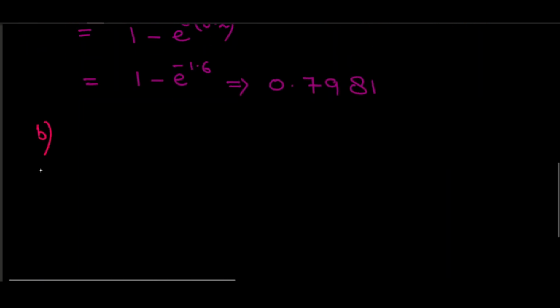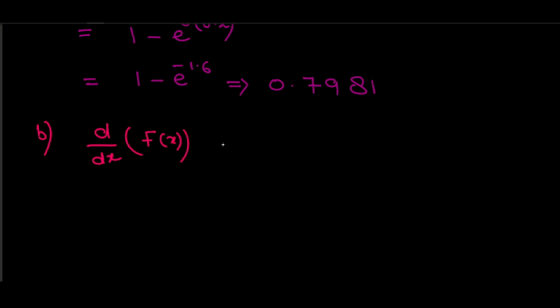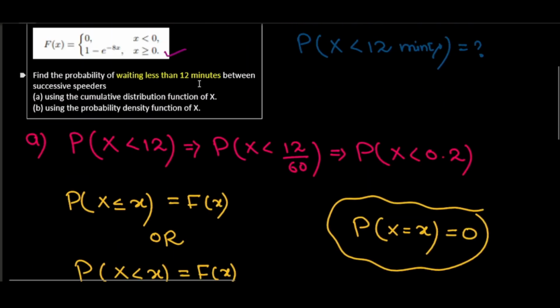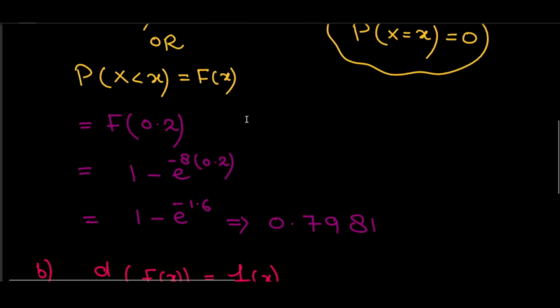So in the second part, if I am taking the derivative d by dx of this capital F of x, this is equal to small f of x. You know about this one. And you can see here what the value of capital F of x is: my capital F of x is 1 minus e to the power minus 8x.